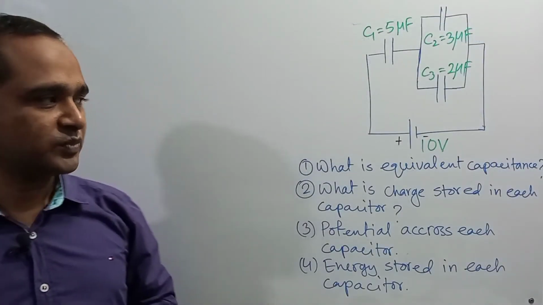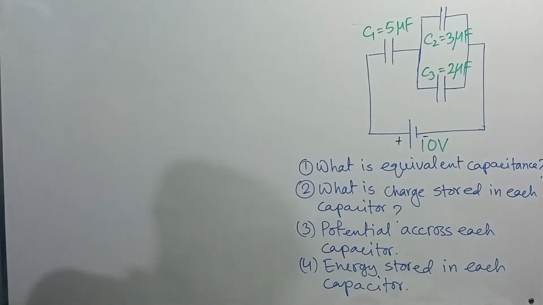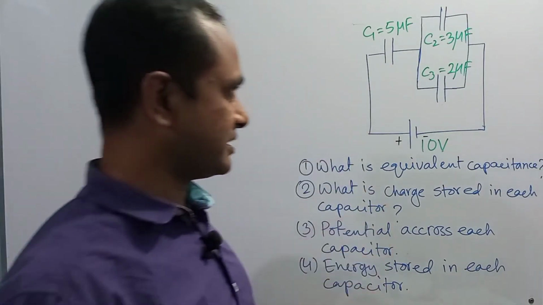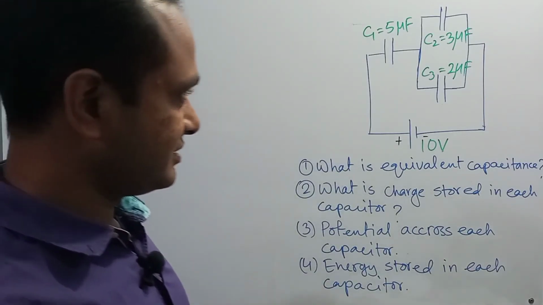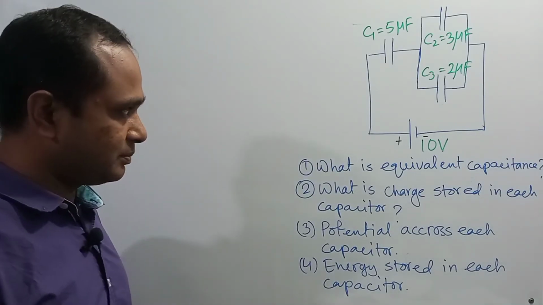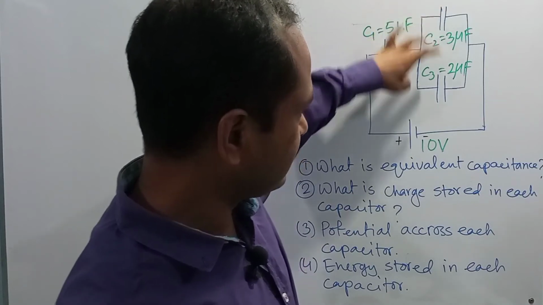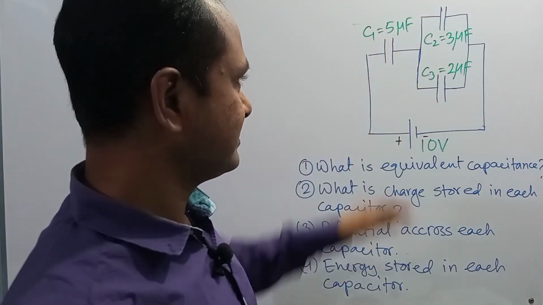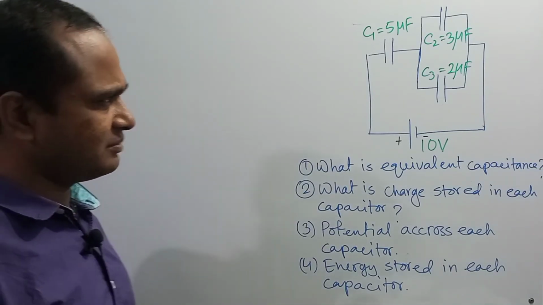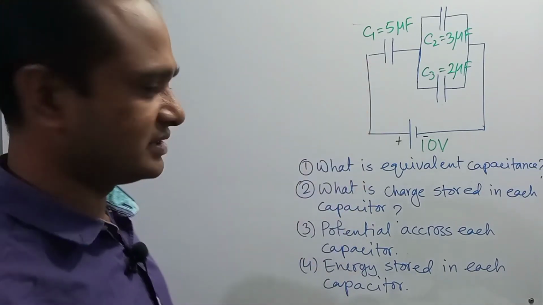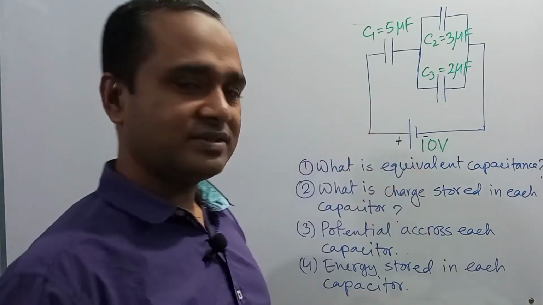Dear student, now we will see another mathematical problem which is described by a circuit diagram. In the circuit diagram there are 3 capacitors. They are connected in a complex combination. You know, C2 and C3 are connected in parallel and C1 is connected in series with the parallel combination. And different types of questions may appear depending on the circuit, and the probable questions may appear on the basis of the circuit diagram.